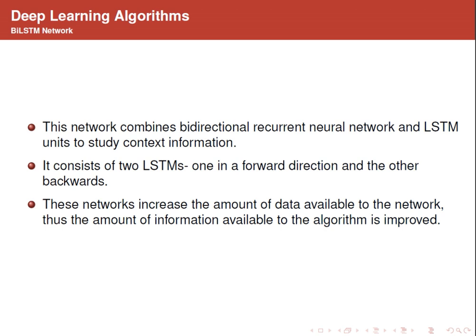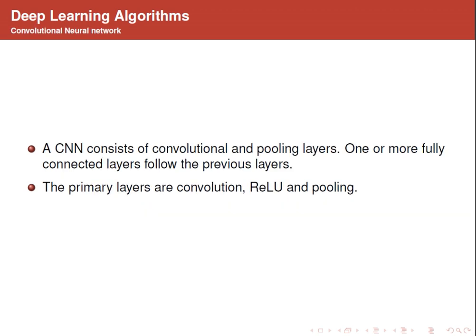Coming to the bi-LSTM network, it combines the bidirectional RNN and LSTM units in order to study the contextual information. It consists of 2 LSTMs, one in the forward direction and the other backwards. These networks increase the amount of data available to the network.